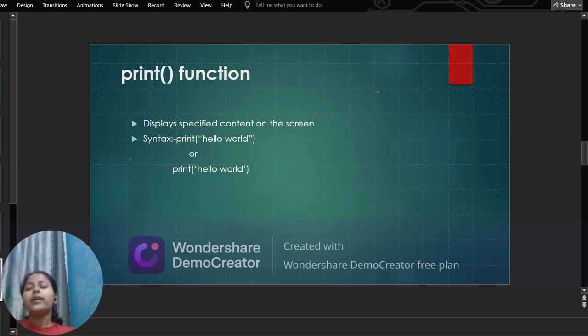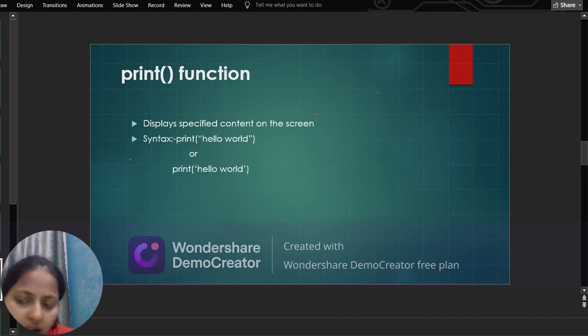A block of code means there is something written inside that function, which will execute whenever it is called. Called means we call it, like in print function, I am going to call print. Whatever I write inside it, it will give me the output as hello world or whatever I write.